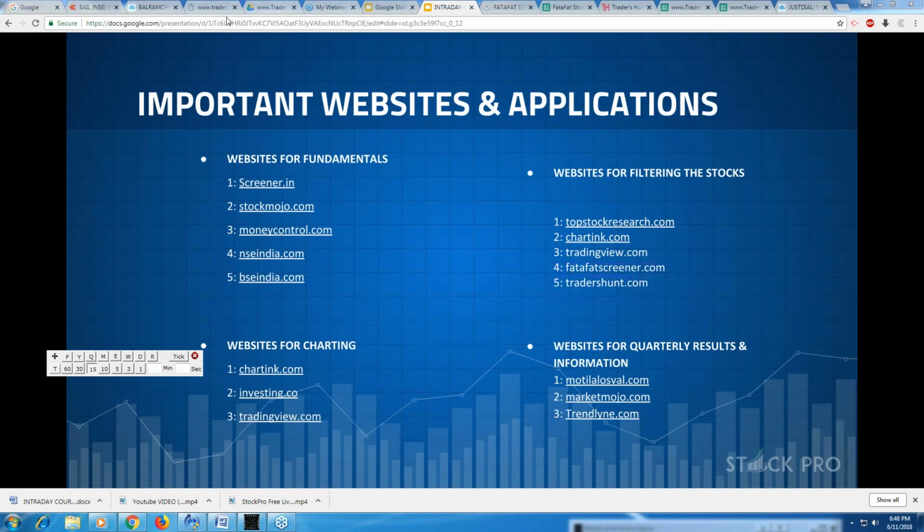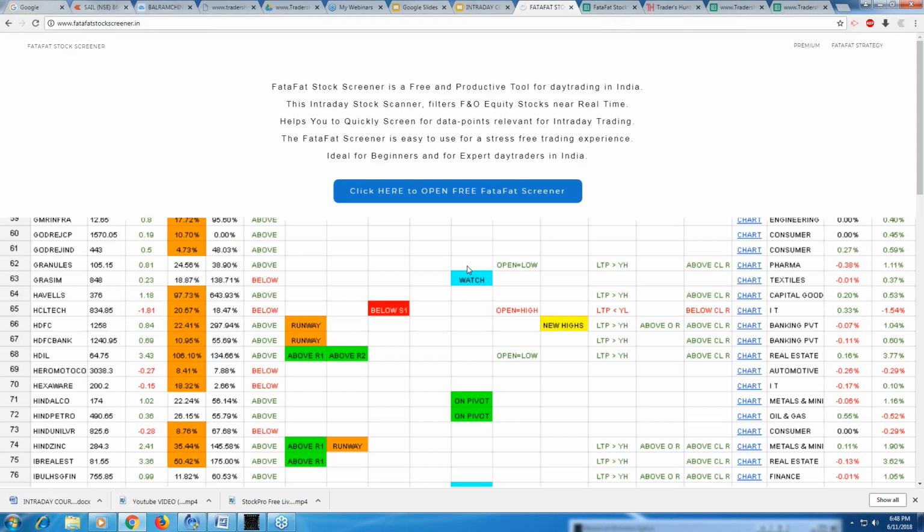So first we go to the Fatafat Screener. Let me just close everything. I'm going to just type Fatafat Screener. If you write Fatafat Stock or Fatafat Screener, you get the home page, and from there you will go to the live scanner. You click over here, you will go to the live scanner, which is right over here. So let it open, then I'm going to be explaining it to you. This is how it opens up, right?